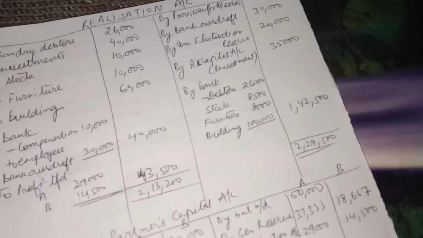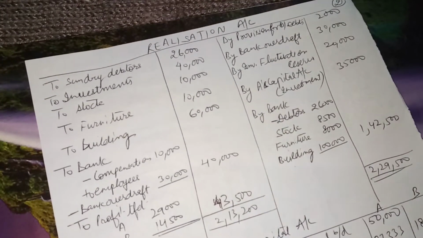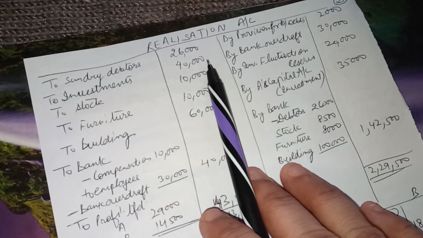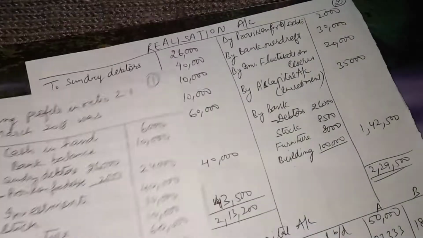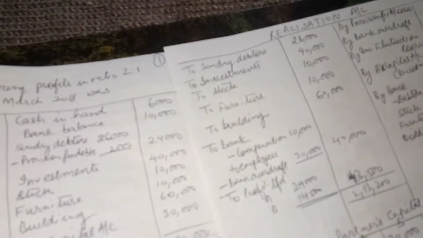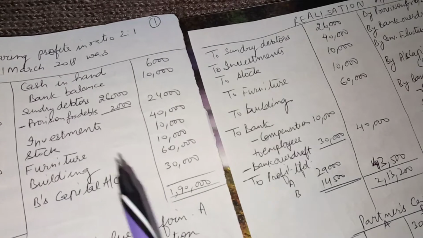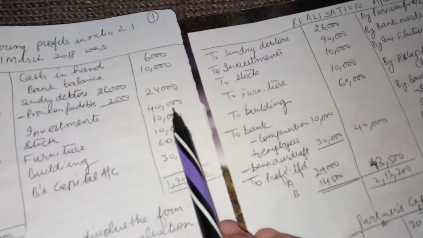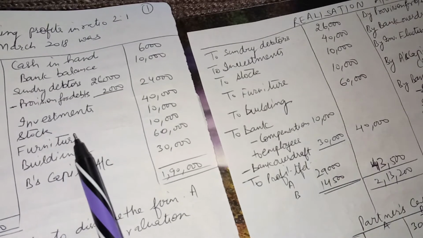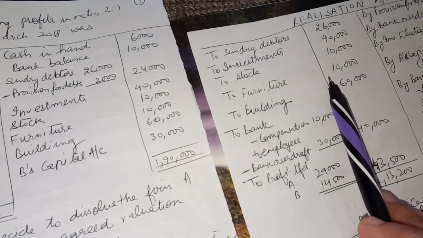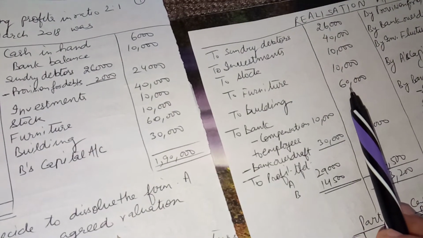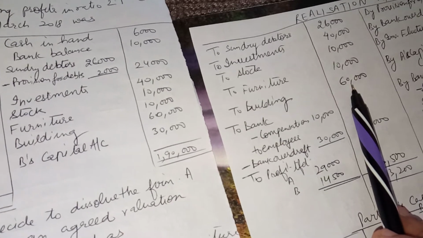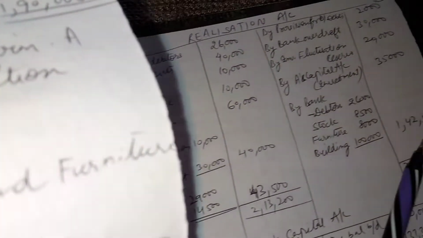So here is the solution to this problem, realization account. First we will transfer all the assets here. Let us check. Debtors 26,000, investments 40,000, stock 10,000, furniture 10,000, building 60,000. So here these are, and then we will transfer all the liabilities here.